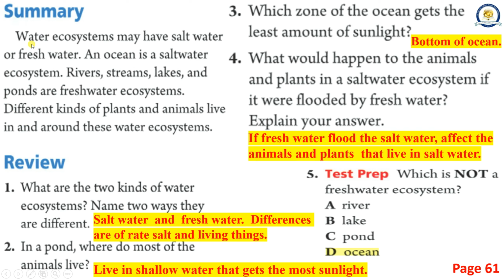Summary. Water ecosystems may have salt water or fresh water. An ocean is a saltwater ecosystem. Rivers, streams, lakes, and ponds are freshwater ecosystems. Different kinds of plants and animals live in and around these water ecosystems.